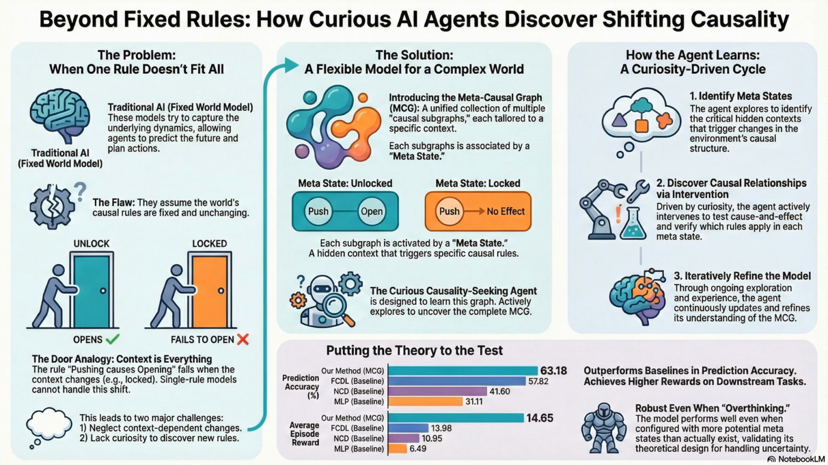So let's start with the status quo. We talk a lot about world models in AI. Can you give us the quick refresher on what a world model is even supposed to do? Sure. A world model is basically the AI's internal simulation of reality. It's how it predicts the future. If I do action A, what happens next? It's what lets an agent plan ahead.